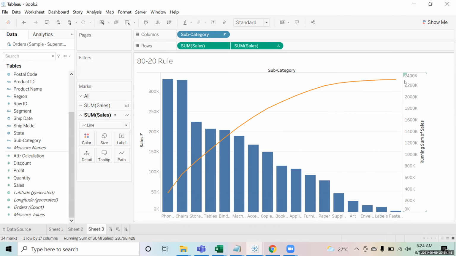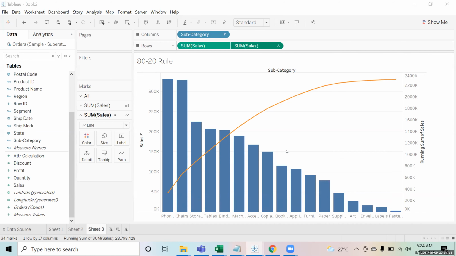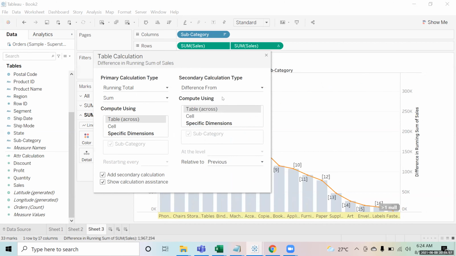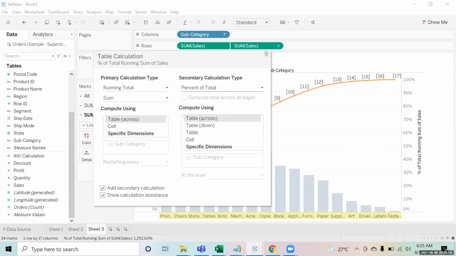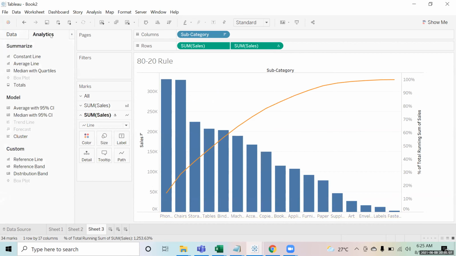But definitely we would like to do this calculation in the form of a percentage. So I can right click on this and say edit table calculation. In this, we actually have to apply one more calculation where I will say calculate the percent of total, and the output will come in the form of percentage. So you can see that this is the sale. And let's add a reference line, a constant line, on the sum of sales like this, 80%.